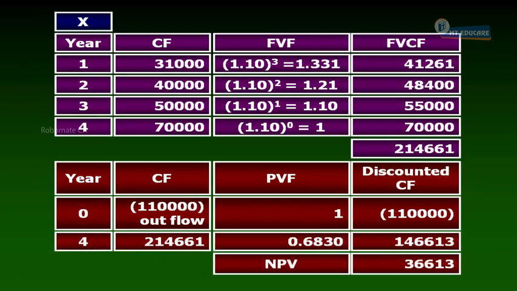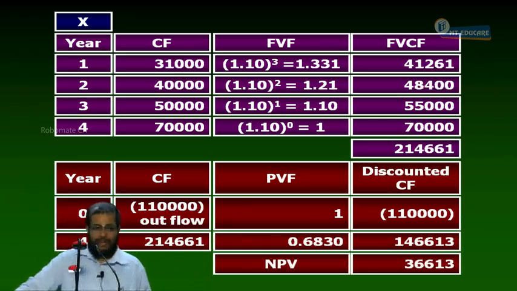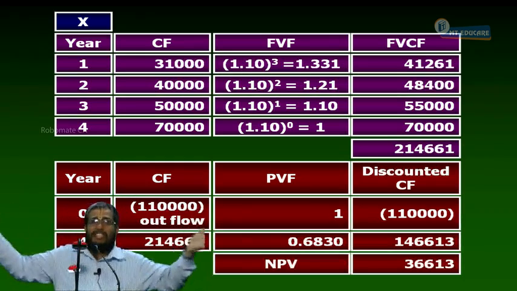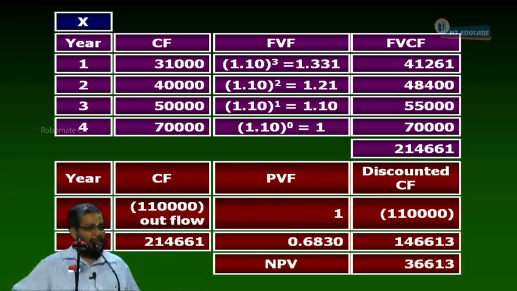If I discounted at 10%, it also means that I am reinvesting the 75,130 at 10% interest. At what rate am I discounting? At the same rate. The interest is compounded to get the discounted money. Everybody, are you understanding? So NPV is discounting at what rate? The cost of capital rate. So the reinvestment assumption of NPV is the cost of capital. I have proved that using this particular slide.